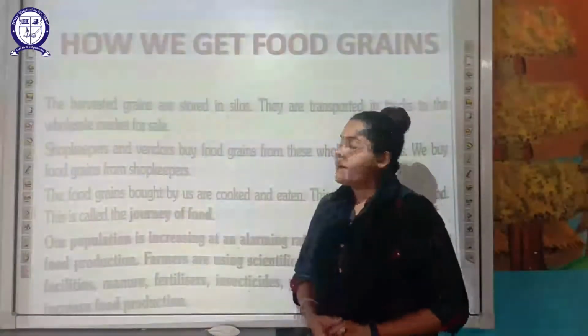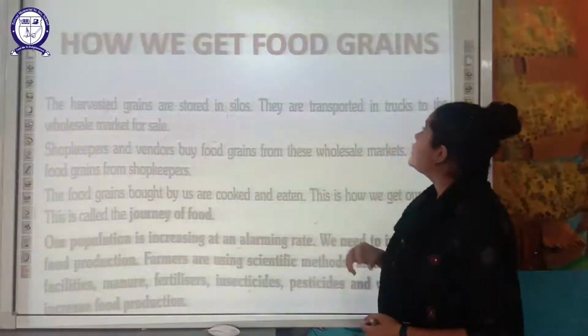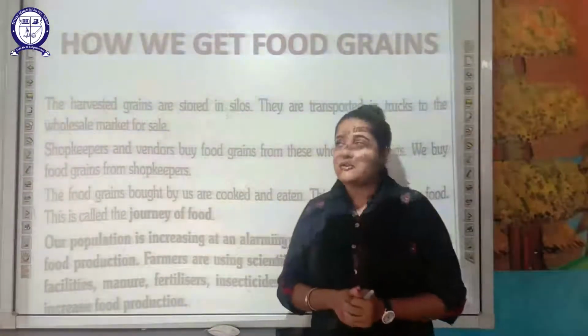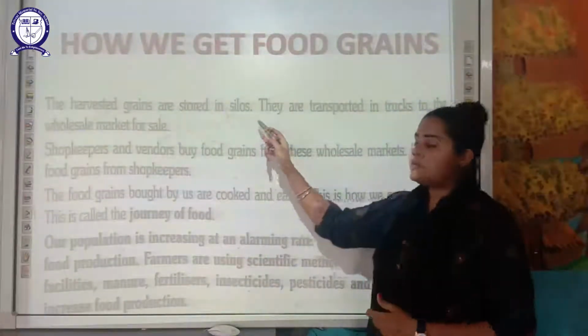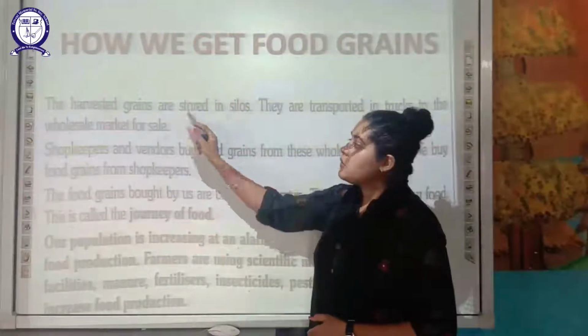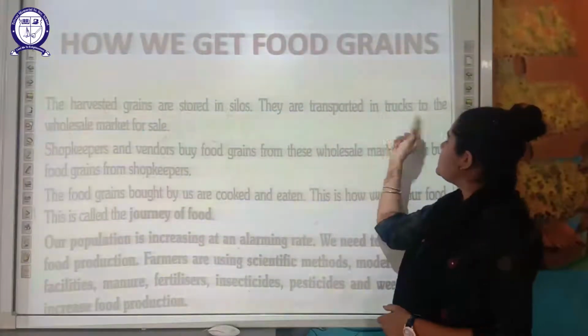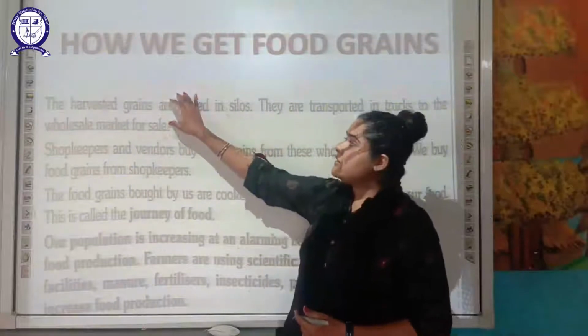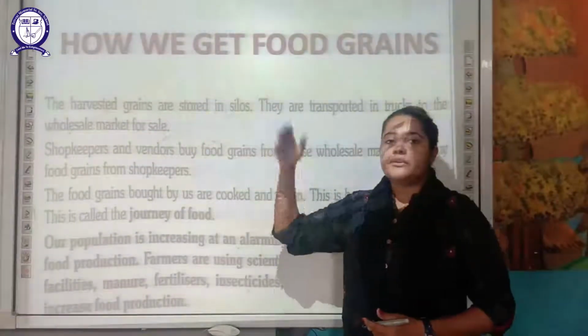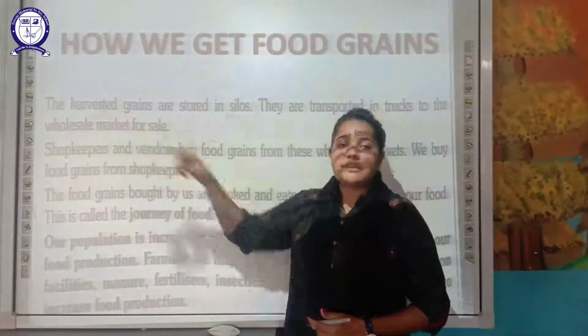Moving on to the next part, how do we get the food grain? How are people getting the food grain? The harvested grains which are stored in the silos, as we have discussed, are transported in trucks to the wholesale market for sale. So now these food grains stored in the silos are transferred with the help of trucks to the wholesale market.